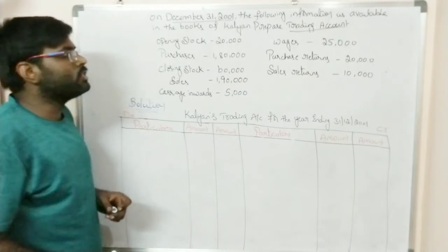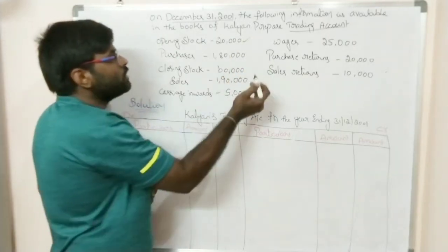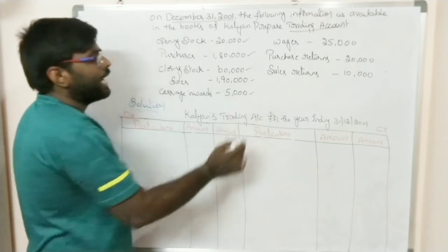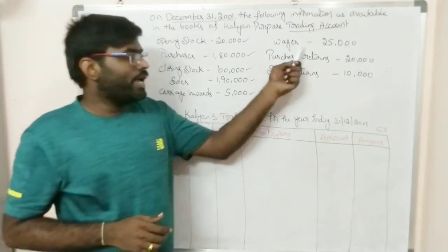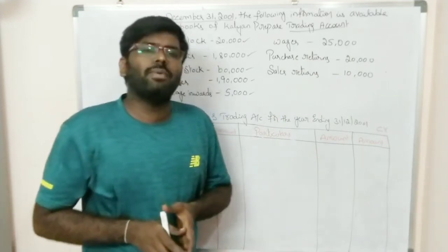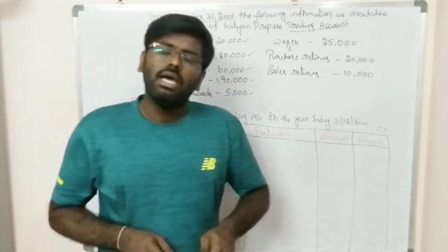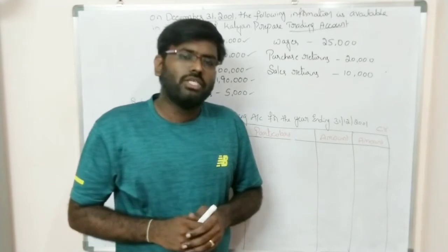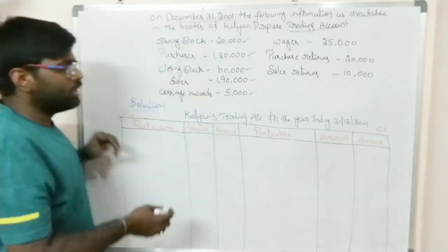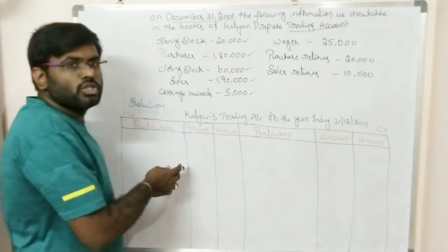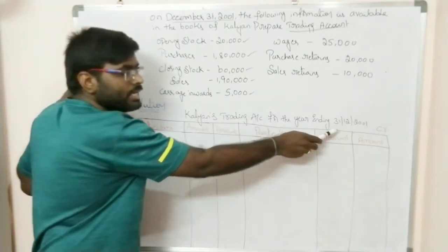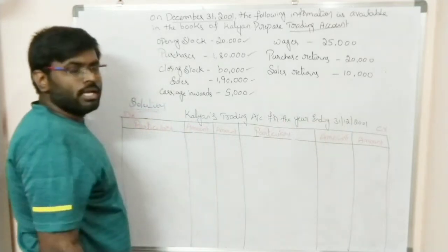So what is the information given? They have given opening stock, purchases, closing stock, sales, carriage inwards, as well as wages, purchase returns and sales returns. This information is available in the books of Kalyan. Now with this information we have to prepare the trading account. So here is the format for the preparation of the trading account: Kalyan's trading account for the year ending 31st December 2001.